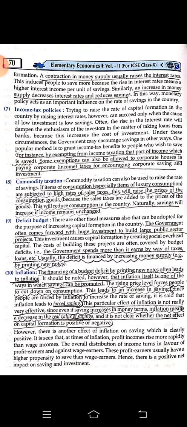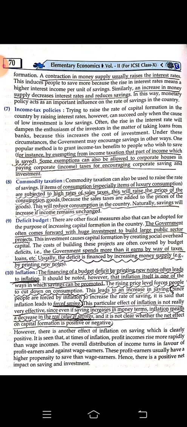Contraction in money supply usually raises the interest rates. An increase in money supply decreases interest rates and reduces savings. Point number 7, income tax policies. For instance, by exempting from income taxation that part of income which is saved.